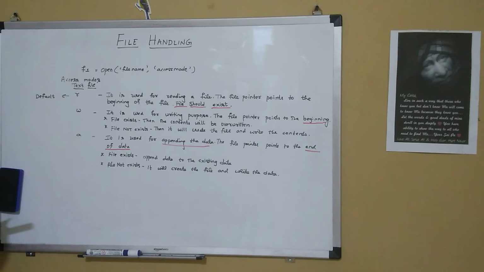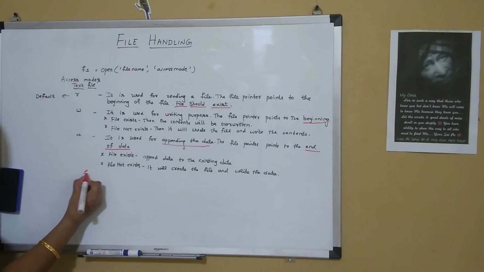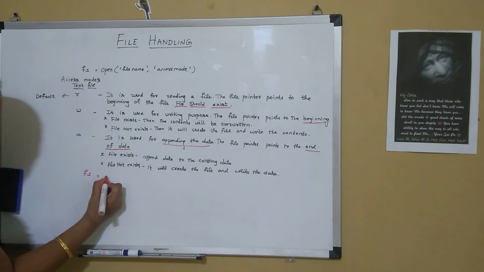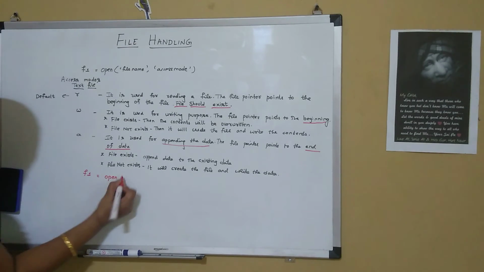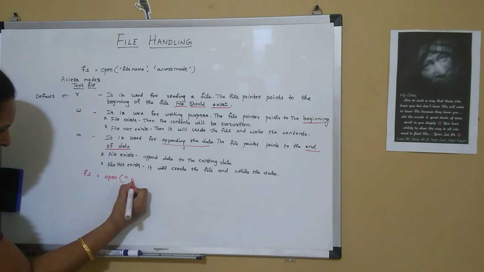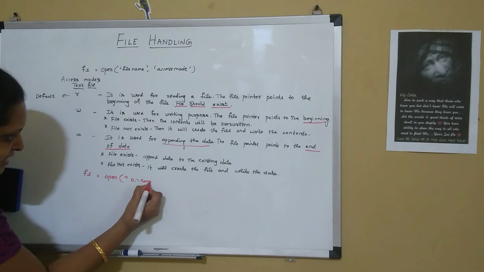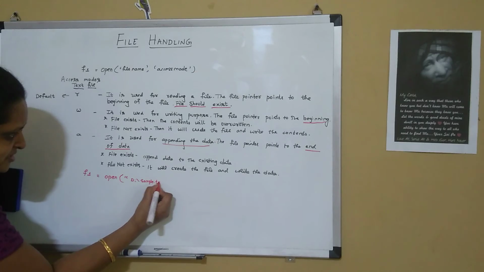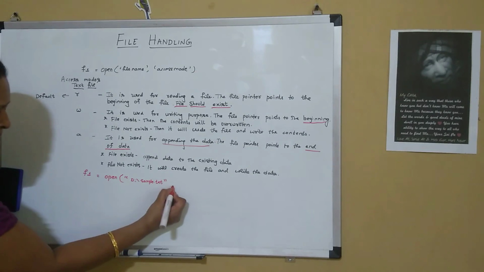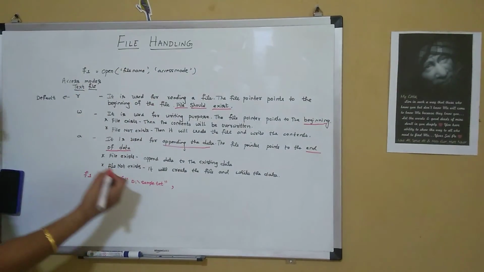So, example for F1: we can specify F1 as the object equal to open, then we can give the D drive path, sample.txt. It should have txt for the text file, and we can specify the access mode.